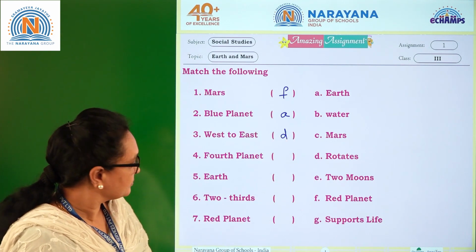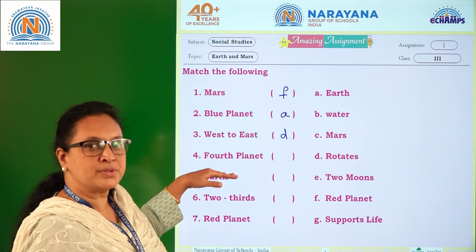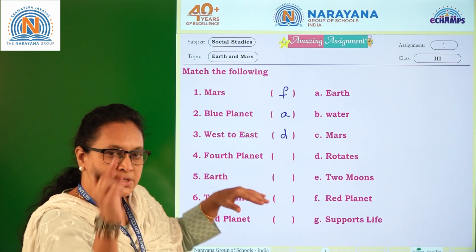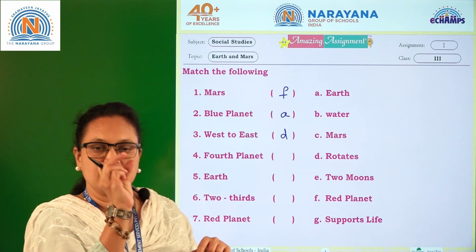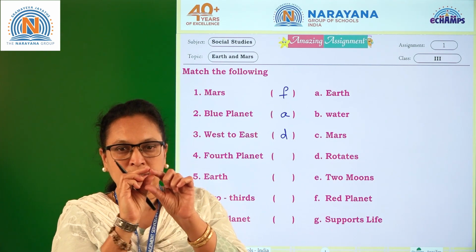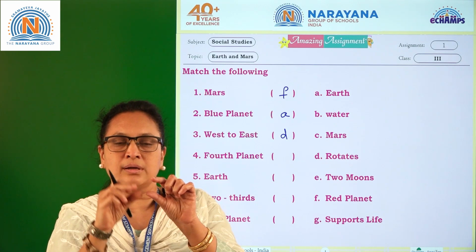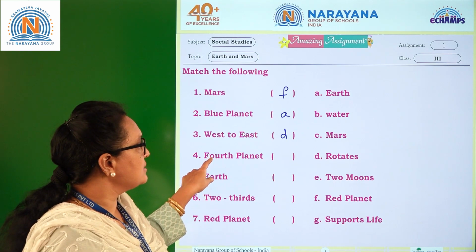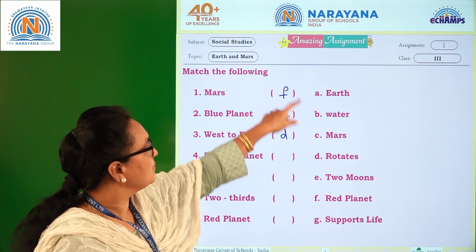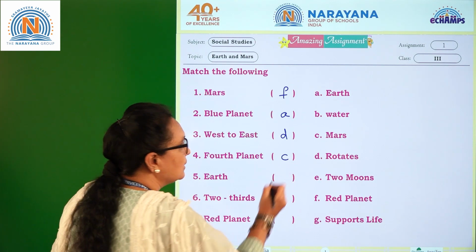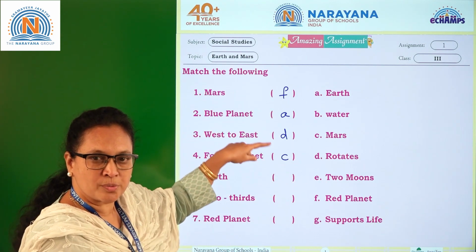Is that clear? Let's go for the fourth option. Fourth planet. In our solar system, what is our first planet, second planet, third planet, fourth planet? Earth is in the third orbit. Mars is in the fourth orbit. So the fourth planet is Mars. Where is Mars here? C. C is the answer.